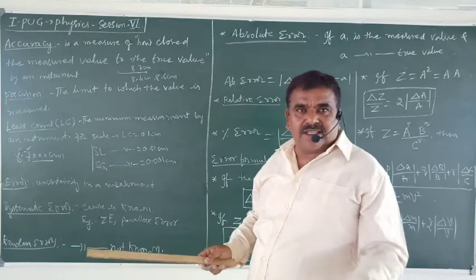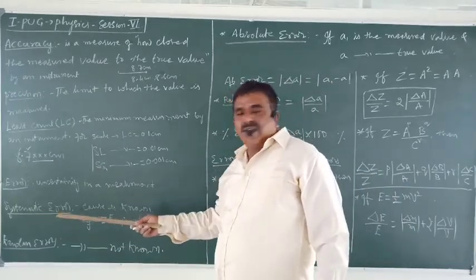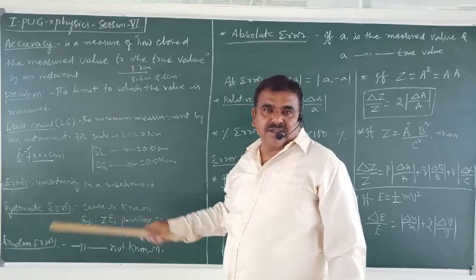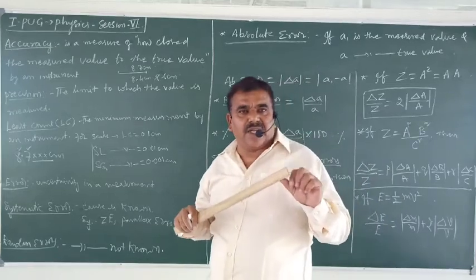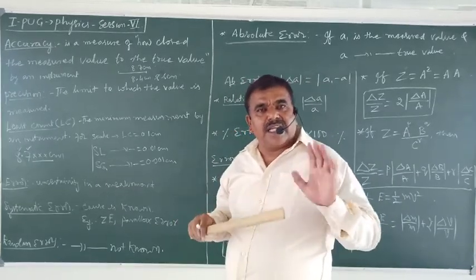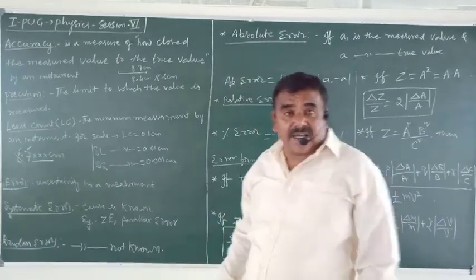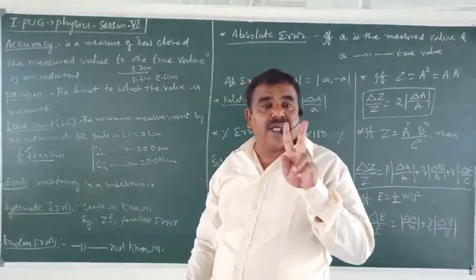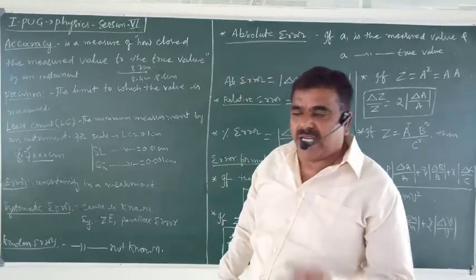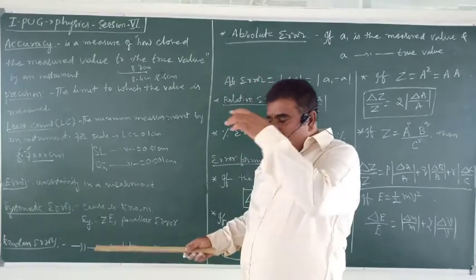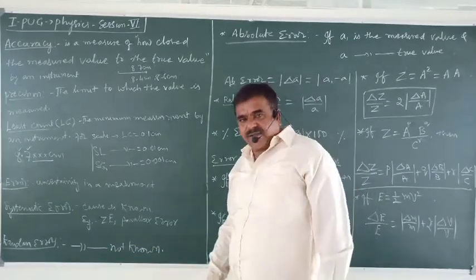If you know the reason for that, such errors are called systematic errors. Suppose zero error. If a scale has a certain zero error, then that can be corrected because the cause is known. Parallax error means the error which is due to the direction of viewing. I will explain it in future. These two errors are systematic errors.